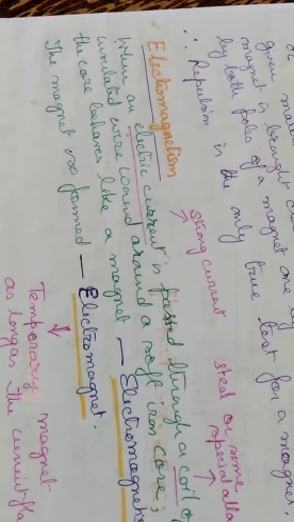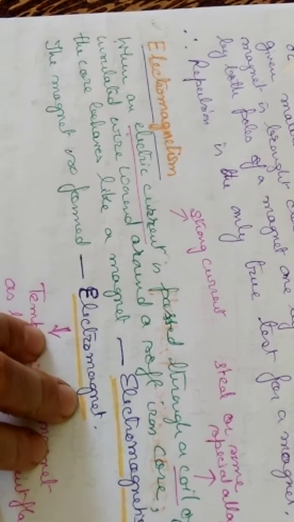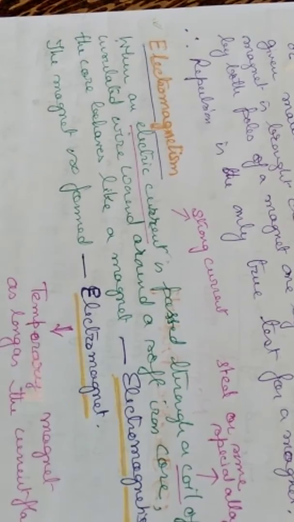I am discussing the electricity and magnetism chapter according to ICSE syllabus class 7. In the last video, I discussed the magnets, the laws of magnets, the magnetic properties, the tests for a magnet, and now I'm going to start with electromagnetism.